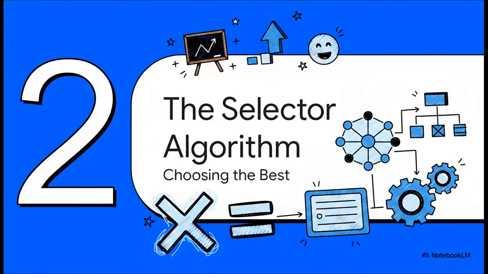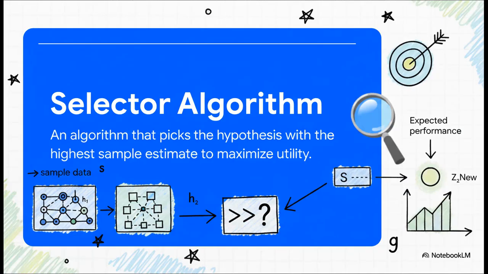Moving on to section 2, defining the selector algorithm. So we define this selector algorithm, denoted as H-cell. Given a sample of data, lowercase s, this algorithm looks at two hypotheses, H1 and H2, and simply selects the one that performs best on that sample.